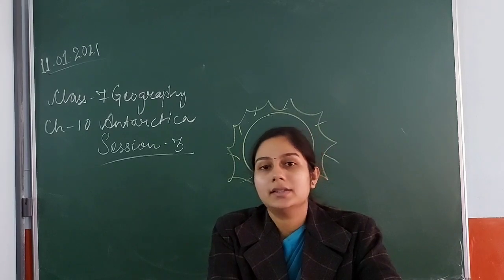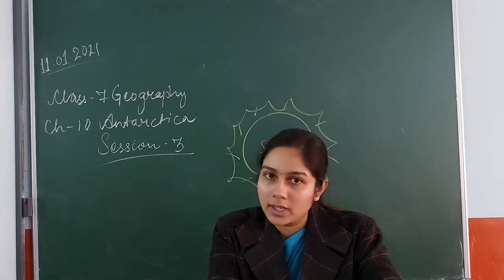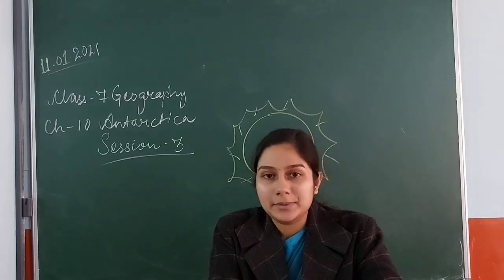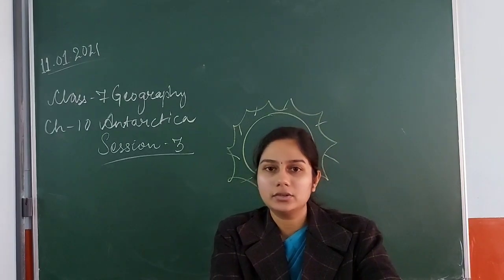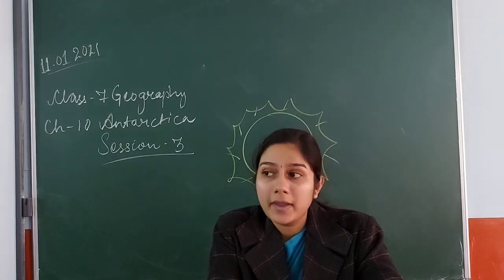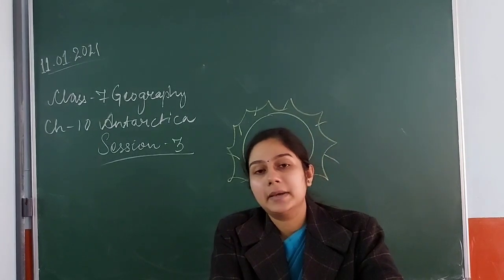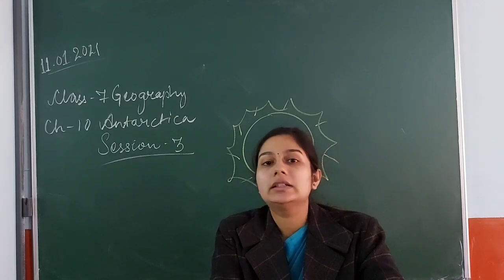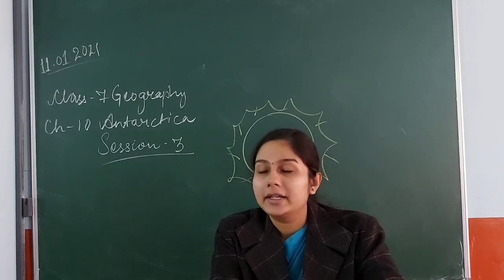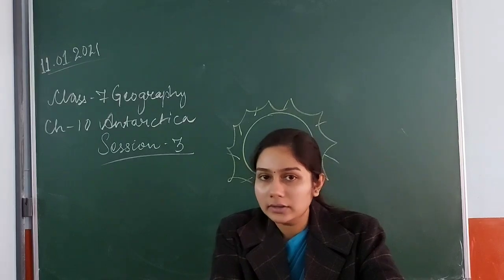You know, Earth has a core, and Earth has two types of north. One is magnetic north, and the other is known as true north. When north is indicated by a magnetic compass, it is known as magnetic north.